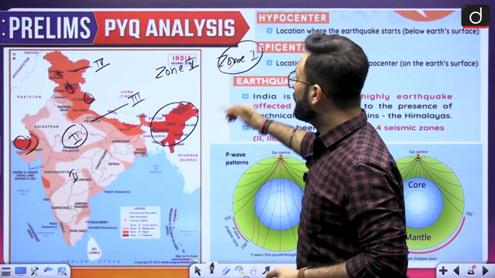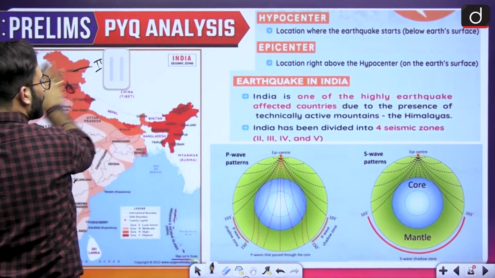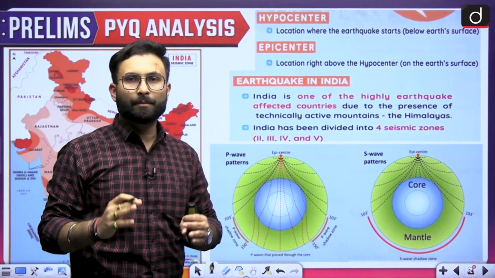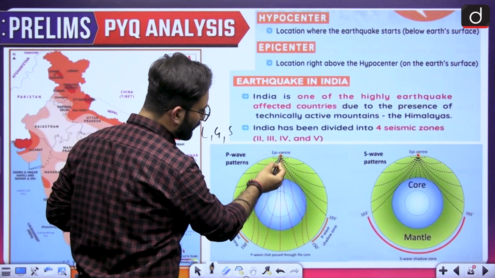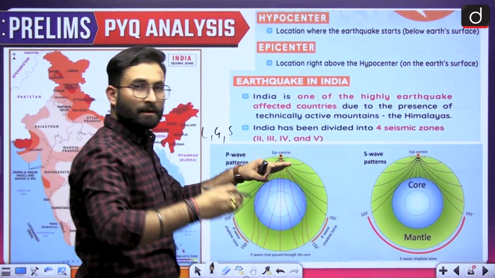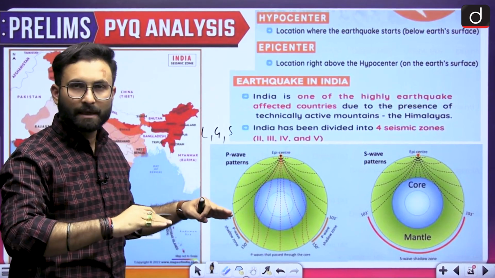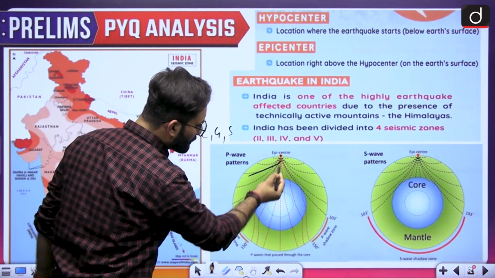So please remember that. Now coming to this part, I have told you that the P waves will be traveling in all mediums, be it liquid, gas, or solid. So here, when we talk about the earth, this is the upper part, the crust, and then we have the mantle. This is the part which is solid in nature. So P waves are moving in the solid part as well.